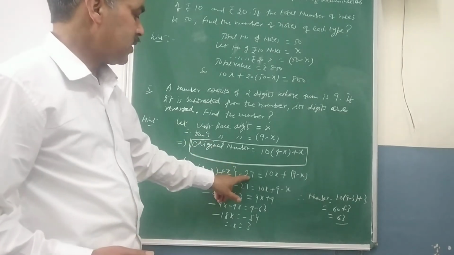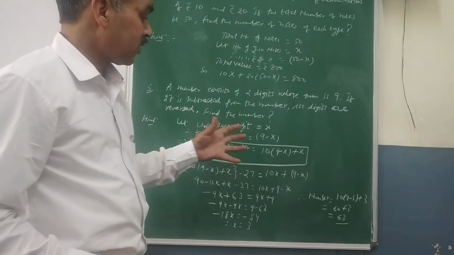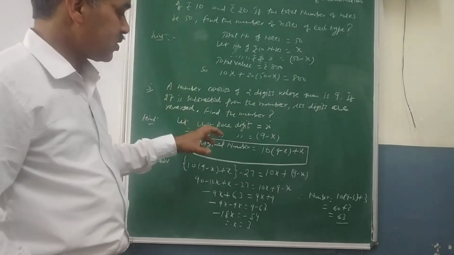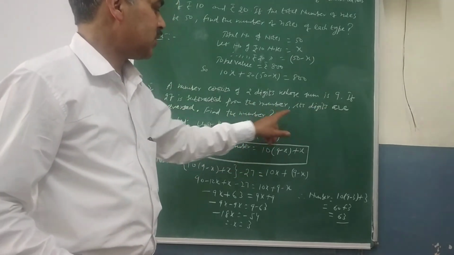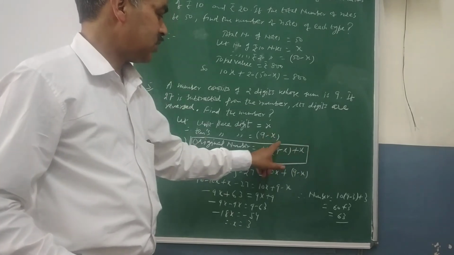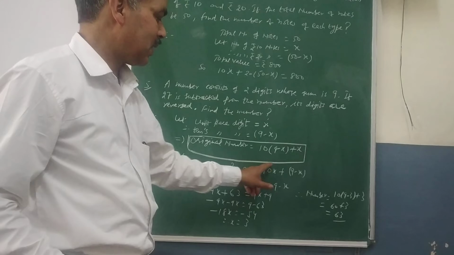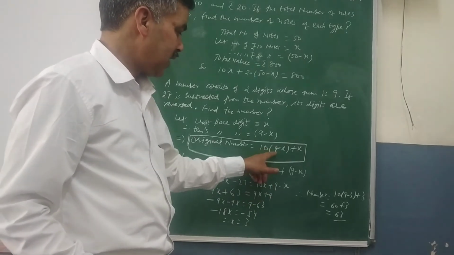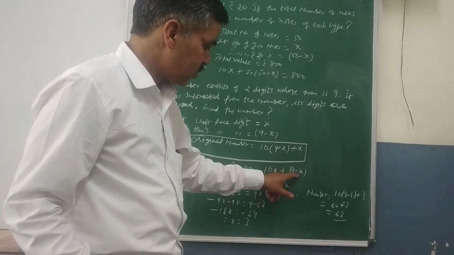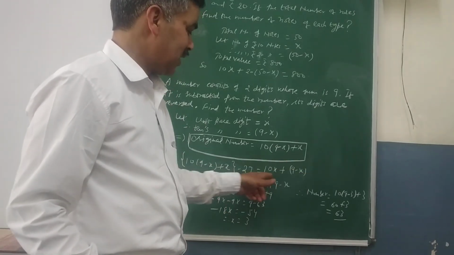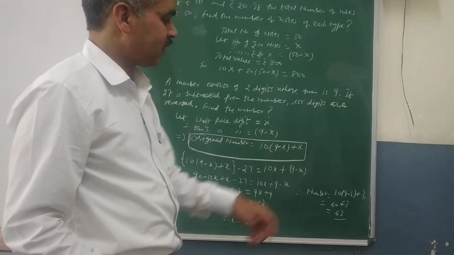Now subtract 27 from this number, then what happens? The digits are reversed. Reverse means what? Tens place digit will go to the ones place and ones place digit will come to the tens place. That means x I have to multiply by 10 now, and 9 minus x I have to shift to units place. So now this is 10x plus 9 minus x. In that way I have reversed the order of the digits.